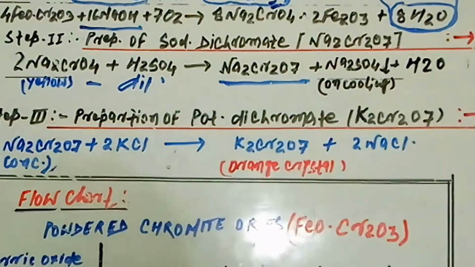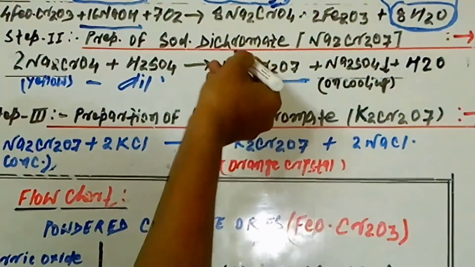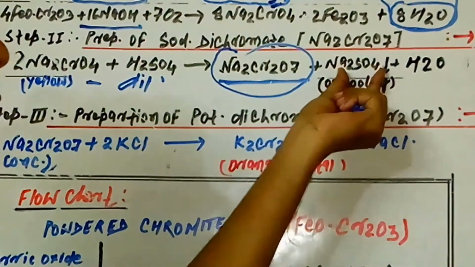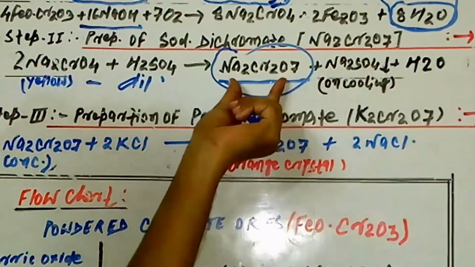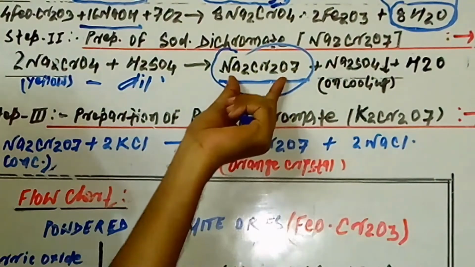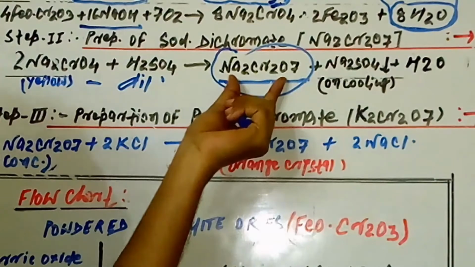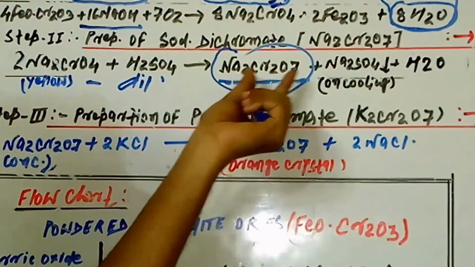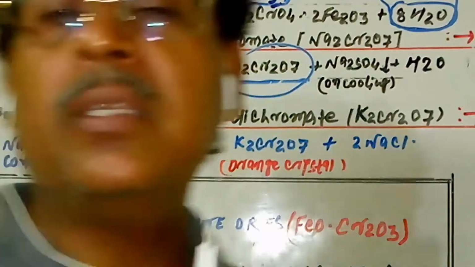This is the second step. But these are the major products. After fractional crystallization, they can be separated out. We have the mother liquor of Na2Cr2O7. On cooling it can be crystallized, or it can be used directly for the next treatment. So this is the second step.